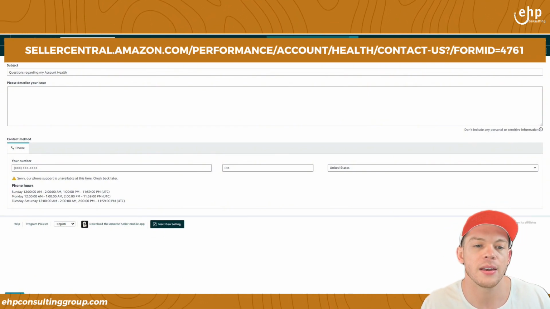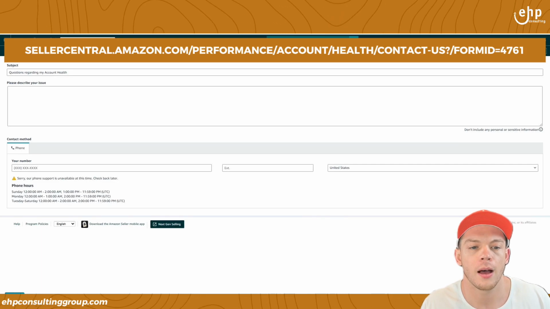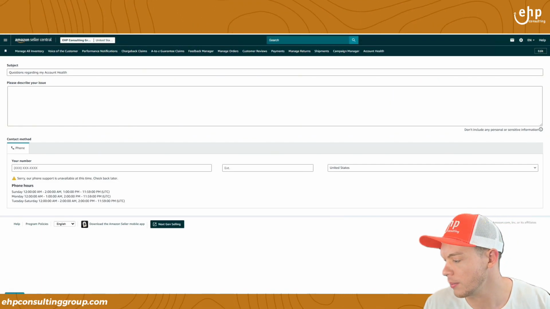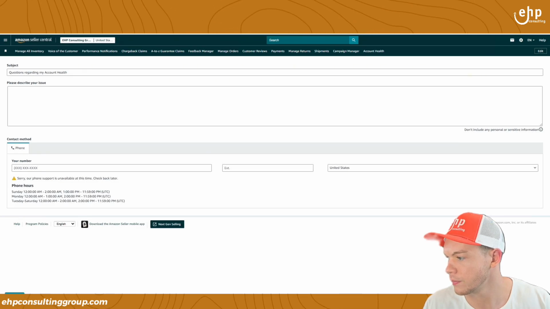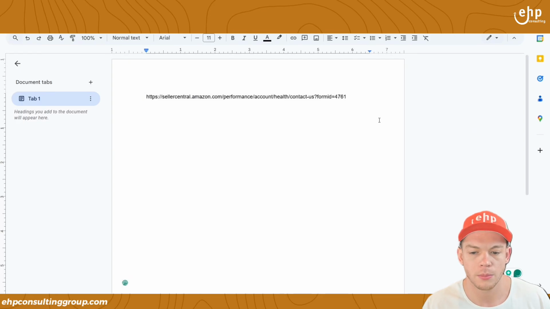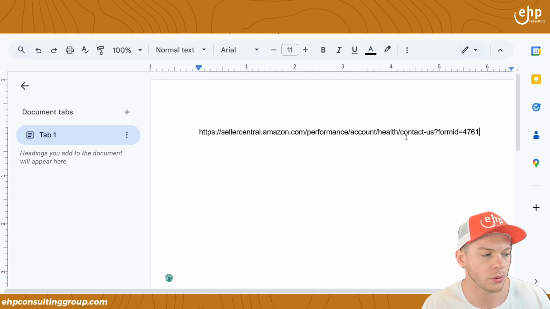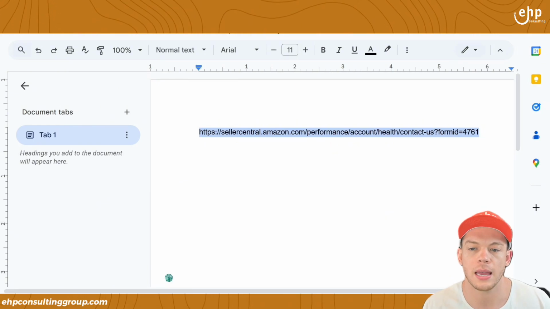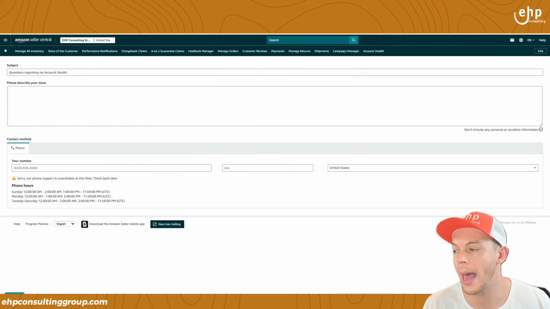sellercentral.amazon.com/performance/account/health/contact us. And then you're going to do this little question mark, formID=4761. So this one's going to work. Let me just write that down for you so you can see it. Here is the code. Zoom in a little bit even more, just for you. There's the code. You type that in exactly and you should be able to get access to call Amazon even